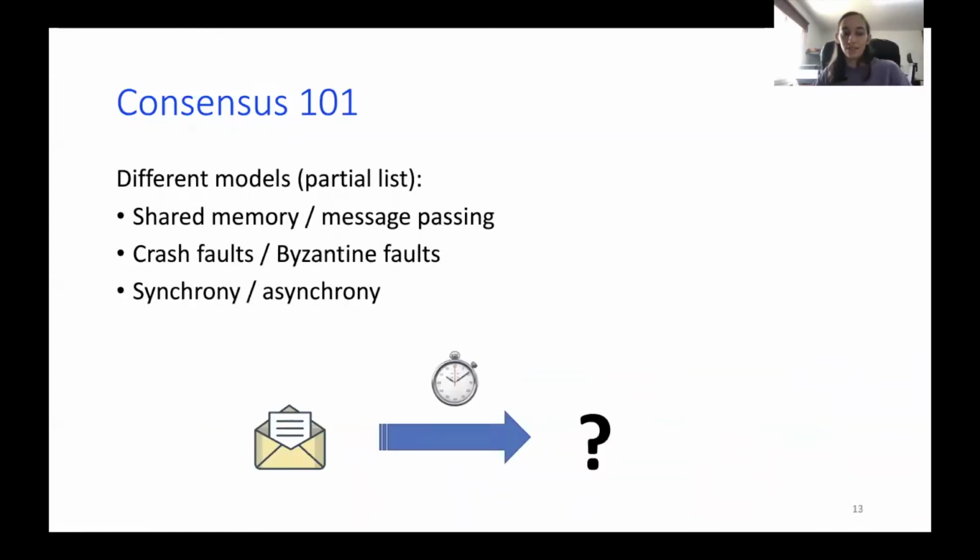And the last model I'll discuss is whether we use synchrony assumptions or the asynchrony model. Synchrony assumptions means that we have a known delay of messages. Say I send a message to Edith, and all the processes know that it will arrive within 5 minutes, or within 1 year, or within some certain bound that is known to all. On the other hand, asynchrony means that no one knows the delay of messages. I know that the message will eventually arrive at its destination, but I don't know when it will happen.